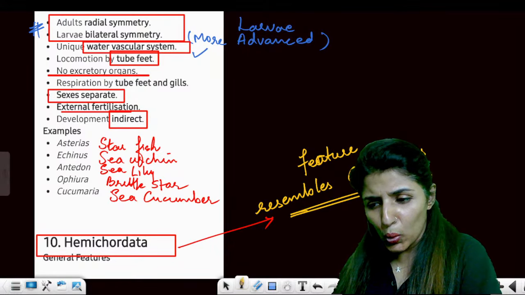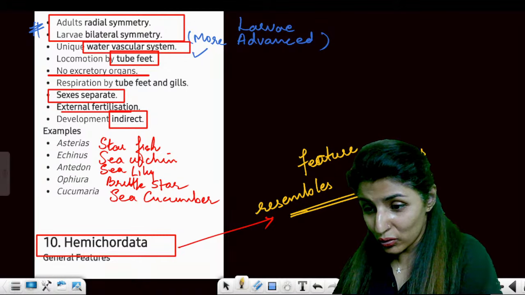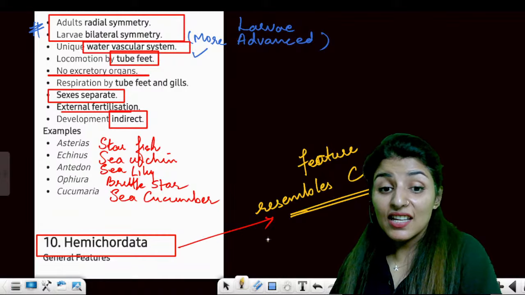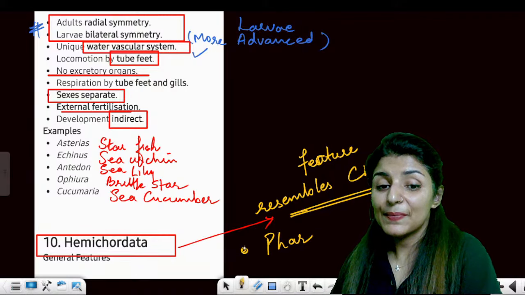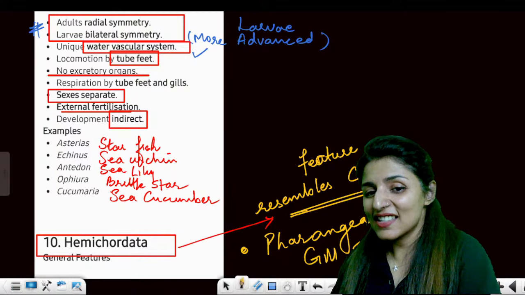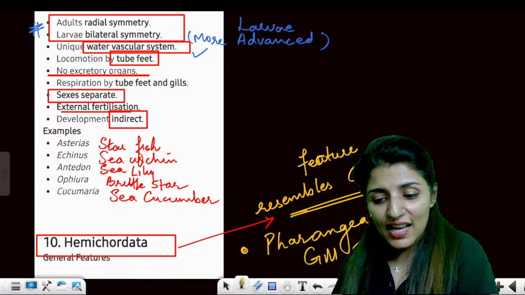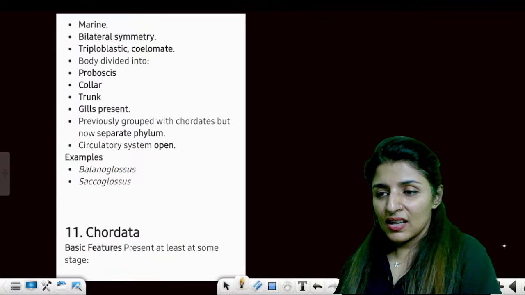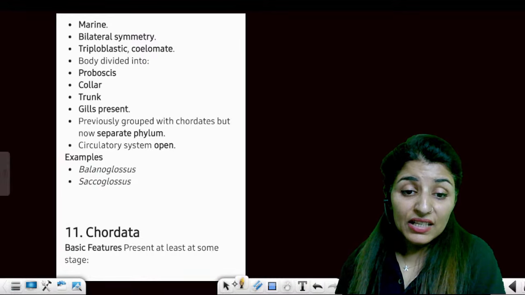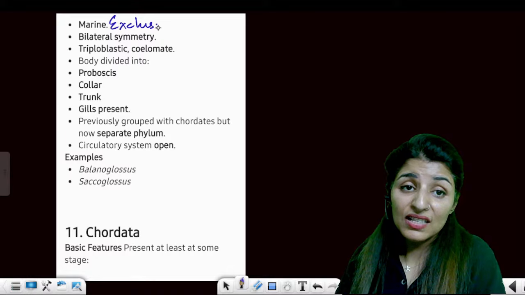Stomochord? No. What is that chordate-like feature? The chordate-like feature is pharyngeal gill slits. This one feature is shared between chordates as well as hemichordates. Earlier it was placed under chordates because of the stomochord. Anyways, now these are exclusively marine. Your homework is done.